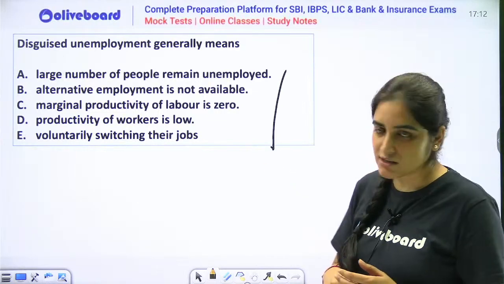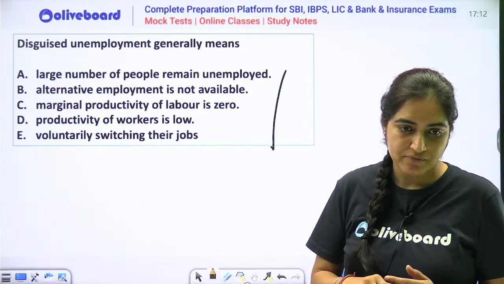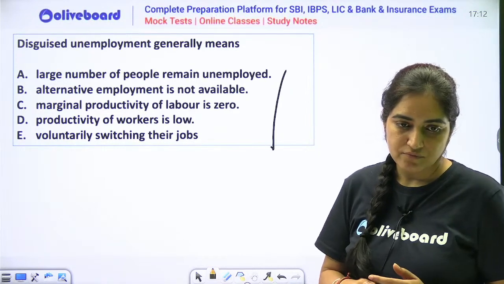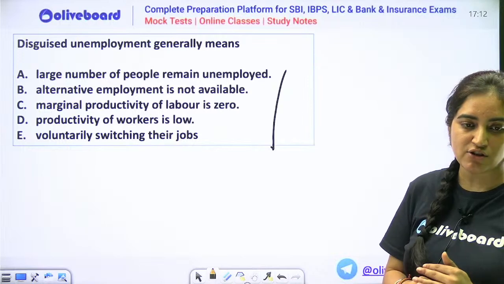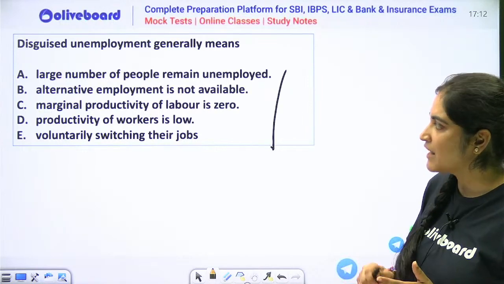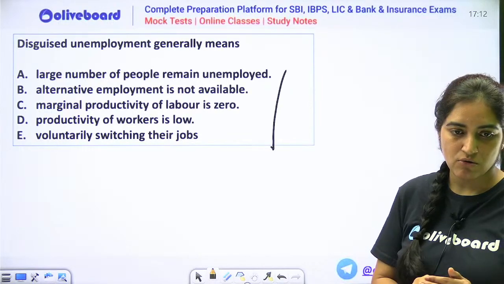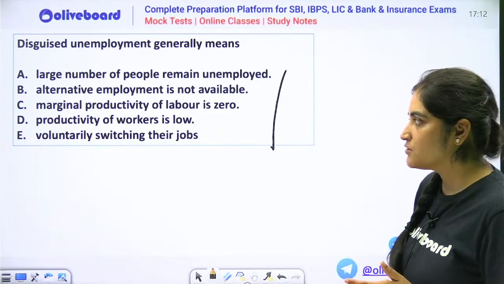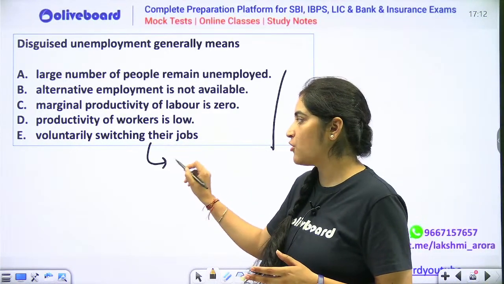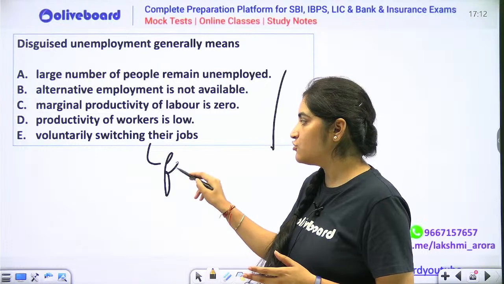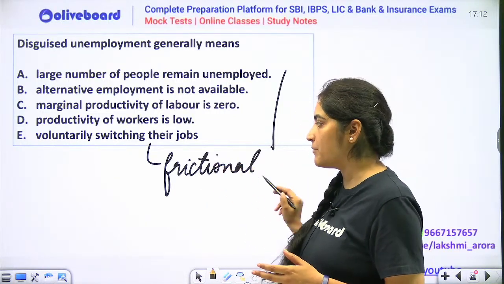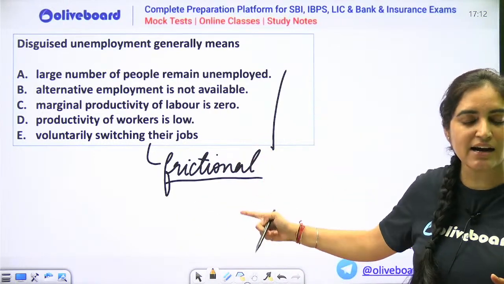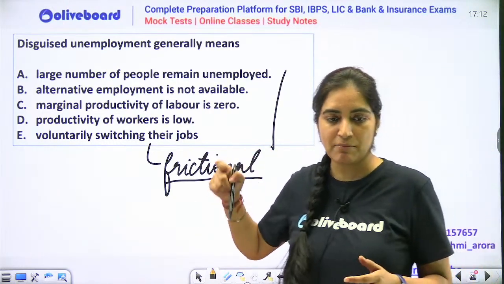Aditya, what could be the answer of this? What is disguised unemployment? If somebody knows what is disguised unemployment, they can also write the definition of it. Marginal productivity of labor is 0. Okay. Aditya says voluntarily switching. This is frictional unemployment. Voluntarily chhodna, this is frictional because they are searching for a new job. Such questions are asked in your paper. Please go through them. Pushkar Raj, you are right.